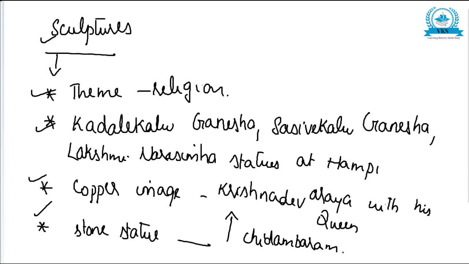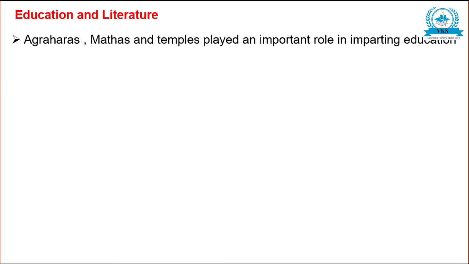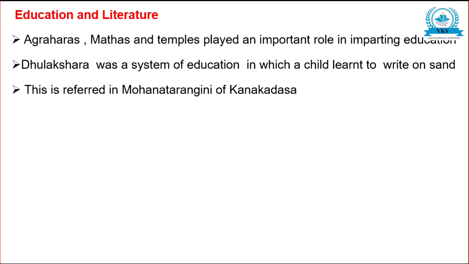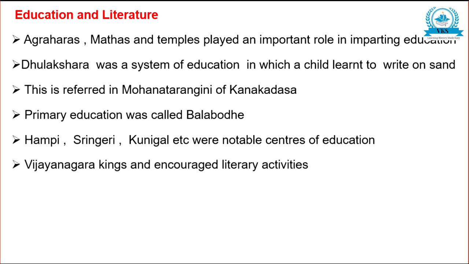So now, before proceeding, let us just see the main points which we have studied till now. First, we studied about education and literature. Agraharas, mathas and temples played an important role in imparting education. Dhulakshara was a system of education in which a child learned to write on sand. This is referred to in Mohanatarangini of Kanakadasa. Primary education was called Balabodhe. Hampi, Sringeri, Kunigal, etc. were notable centers of education.